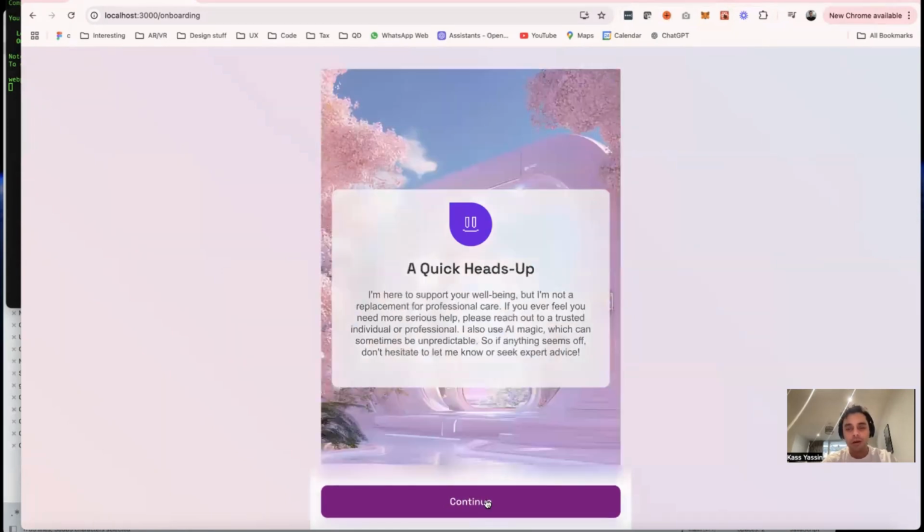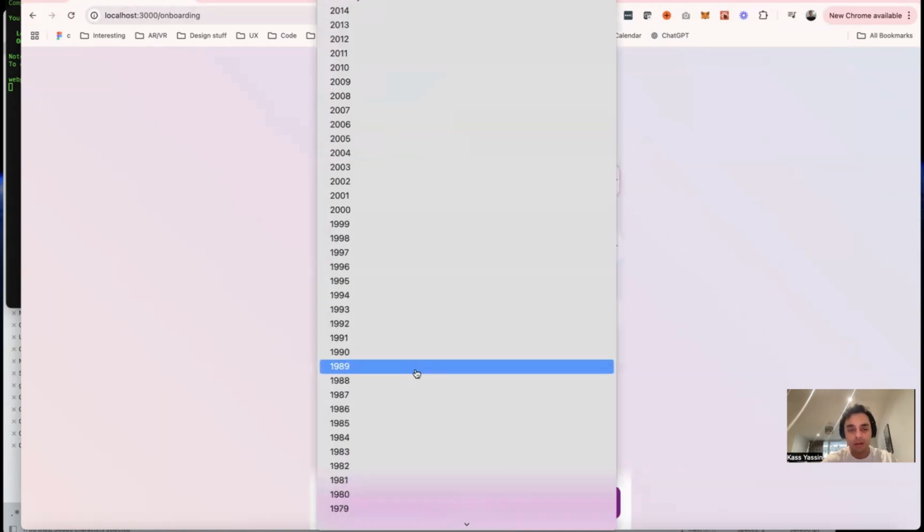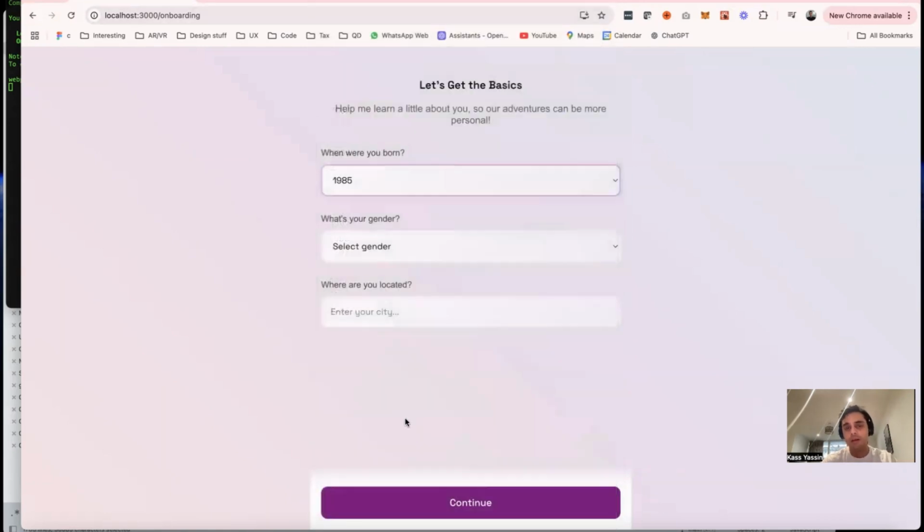And so let's go ahead. There's a quick heads up on AI being unpredictable, and also just to clarify the positioning around supporting well-being, but obviously not being a replacement for professional care. But essentially, here you get to enter some basic details, and this is going to personalize your app experience. So we can set some basic info here.